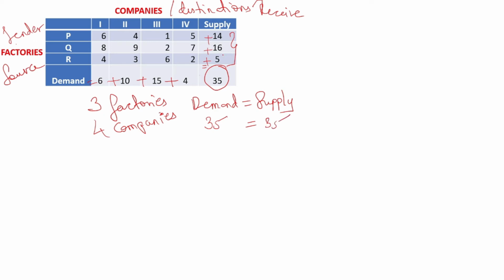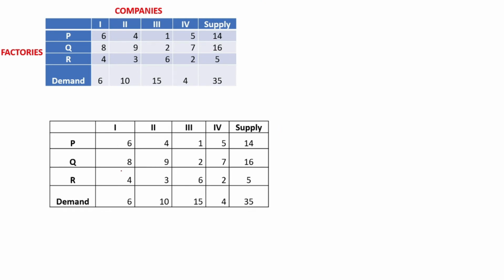Once you check this, now these are the costs of the cells. Now the least cost cell method we'll see directly. Each cell has the cost given in it. Least cost method means what? We have to find the cell with the least cost.